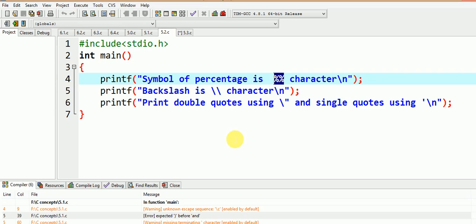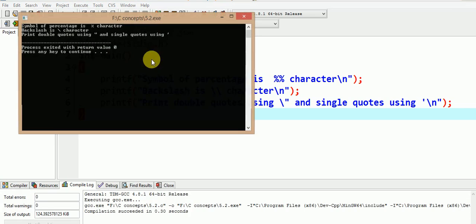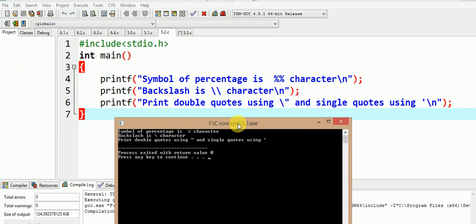So let us now execute this program and see the output. We can see here that our percentage character, the backslash, double quotes and single quotes, all of them get printed. So just by removing the special meaning of these characters, they can be used with the printf statement.